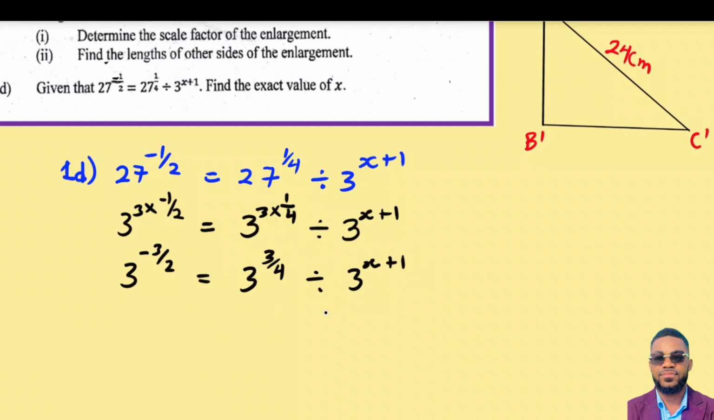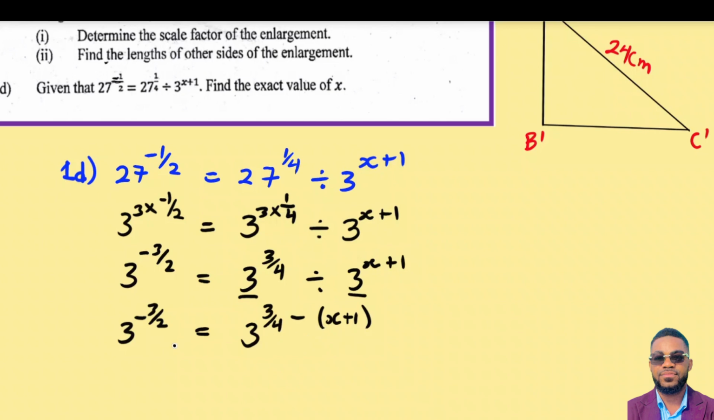At this point, we can simplify this side because we are dividing. So we have 3 exponent 3 on 2 equal to, now the bases are the same, 3 and 3, and we are dividing. So the law says that we have to subtract their exponents since we are dividing. So we just take one of the bases, which is 3, then we subtract the exponents. So that's going to be 3 on 4 minus x plus 1. That's a binomial.